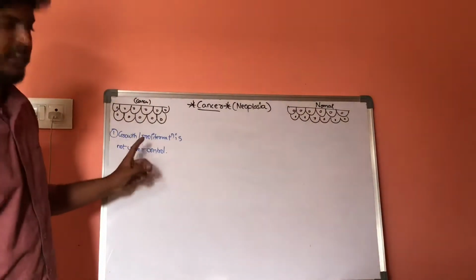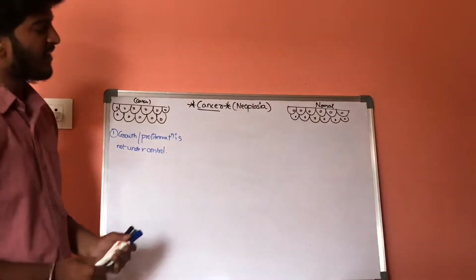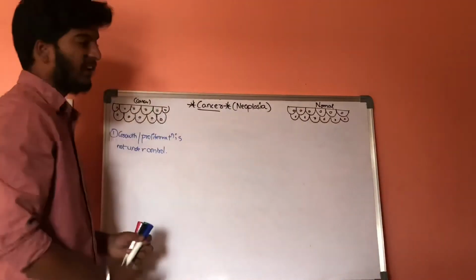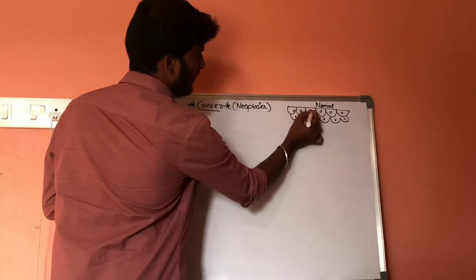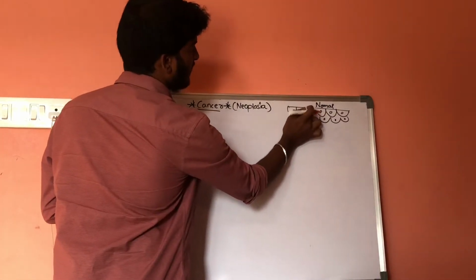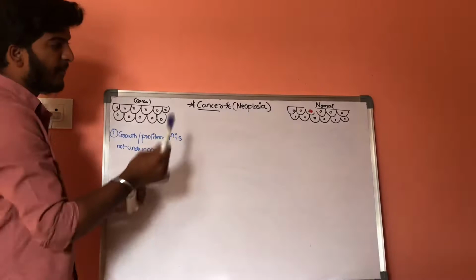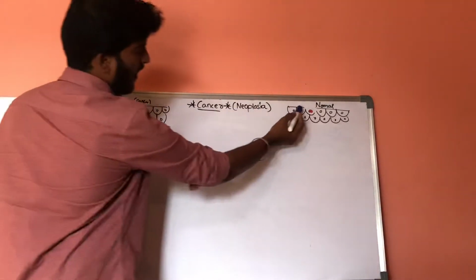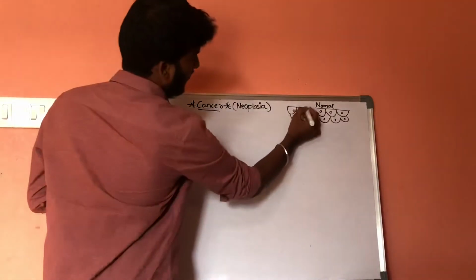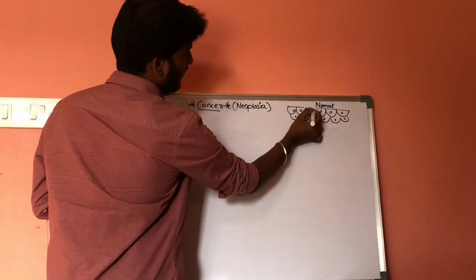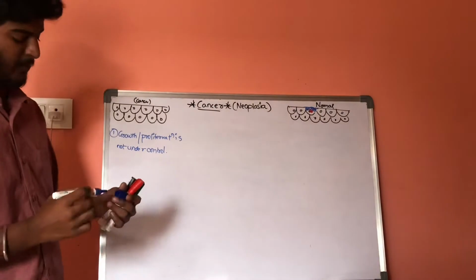Now, how can we explain this statement, that growth and proliferation is not under control in cancer cells? Let us consider one example. In a normal cell, if there is any injury and if this cell is damaged, then an inflammation process will take place around these cells, with the action of lymphocytes and white blood cells. There will be platelet adhesion and it will be closed at that position only.